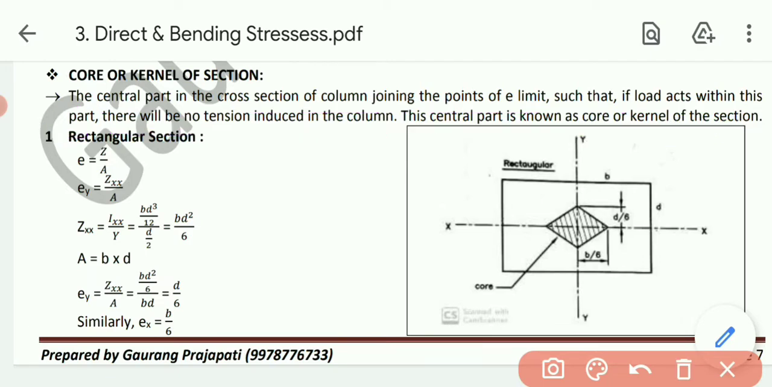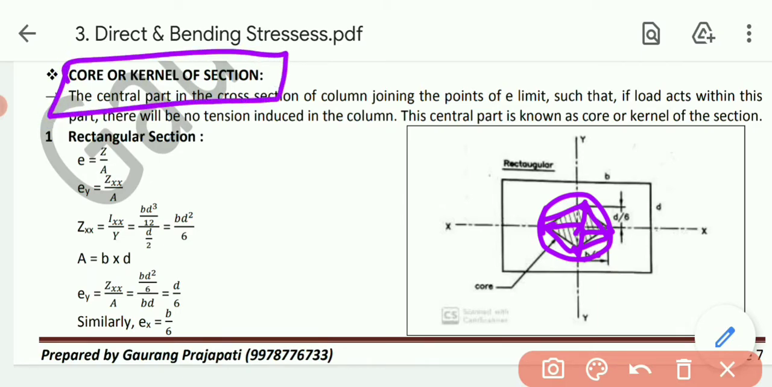Say in simple words, if the load acts within the e limit, from this dimension, this one is e limit, this dimension also e limit, this axis also e limit, this axis also e limit. Now if I join these points, this portion will become the core or kernel of the section. Means if the load acts within these dimensions, or this area, then tensile stress will not be produced in the column. So this is known as core or kernel of the section.